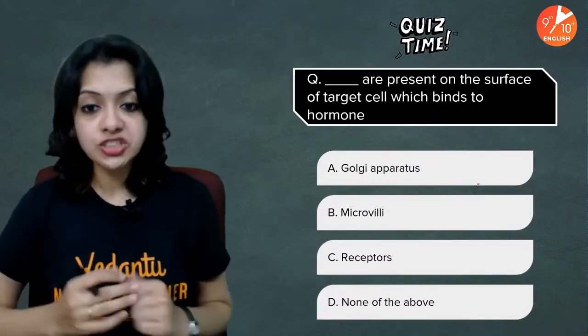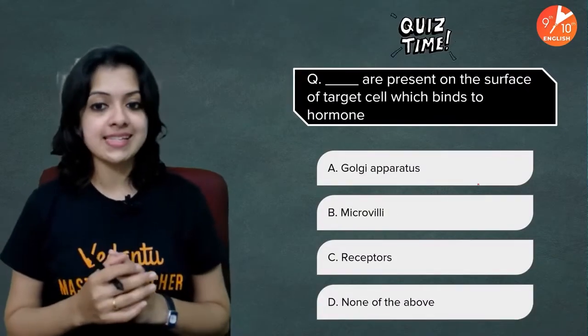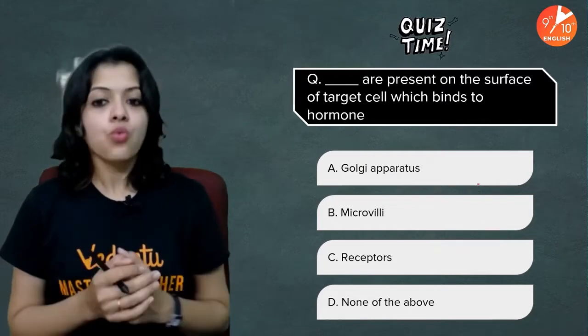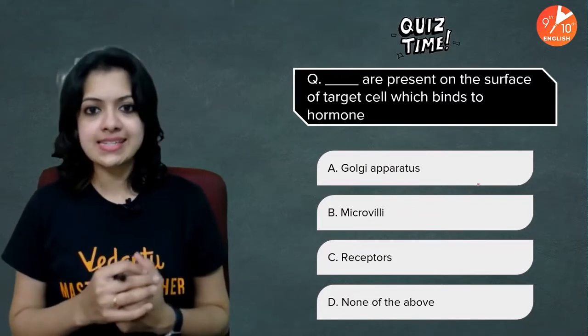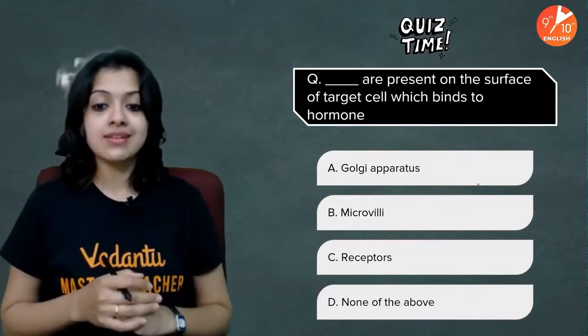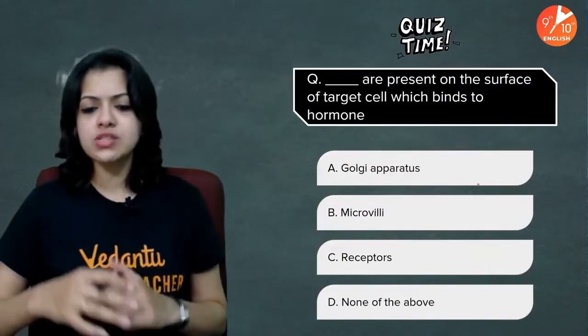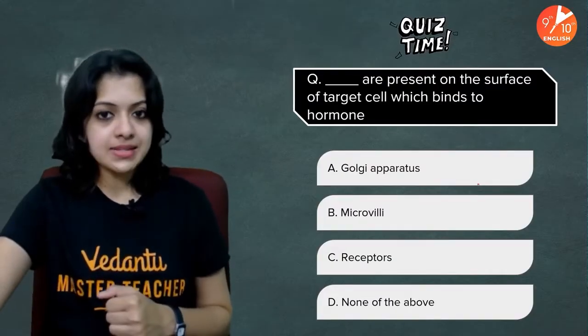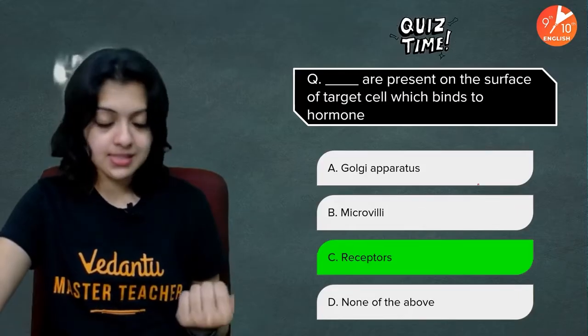Next one. Dash are present on the surface of the target cell which binds to the hormone. What is present at the surface of the target cell to help receive the hormone? Golgi apparatus, microvilli, receptors, or none of these? Okay, and your time is up. The answer is receptors, absolutely.